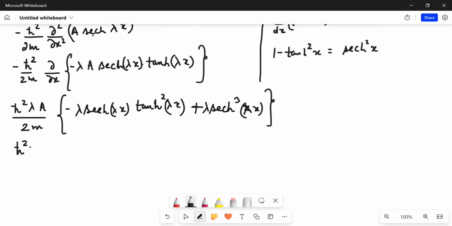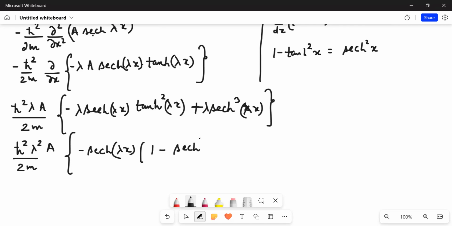So overall, I can write that this would be equal to h bar squared lambda squared A upon twice m, tanh squared, because I just want to change everything into secant hyperbolic x, so it would be minus secant hyperbolic lambda x. And what would be tanh squared lambda x? It would be 1 minus sech squared lambda x.